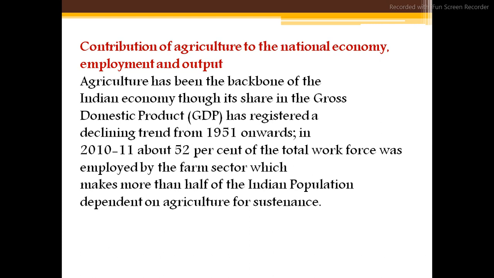So by seeing this we are understanding that agriculture is giving huge employment to the people. More than half of the Indian population are sustaining their life on agriculture only. The father has a piece of land, so generation by generation it is passed on to their children.